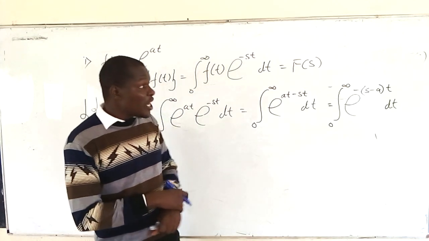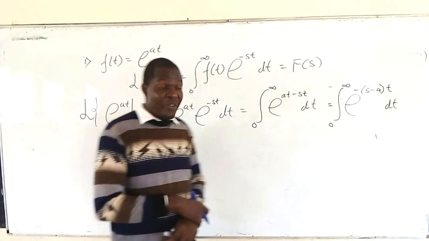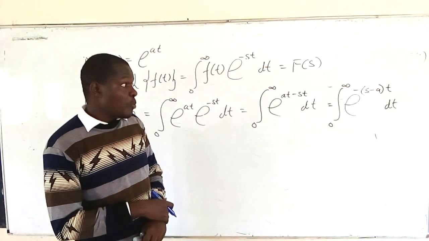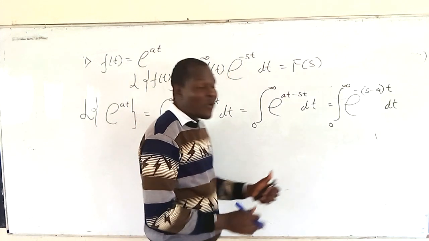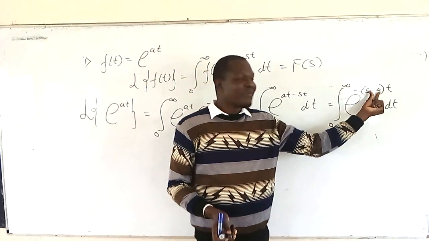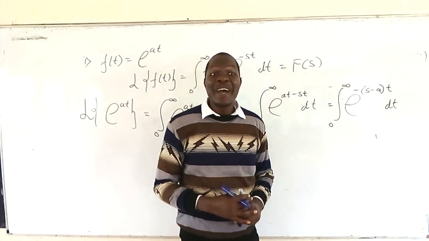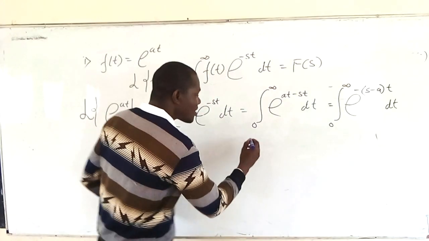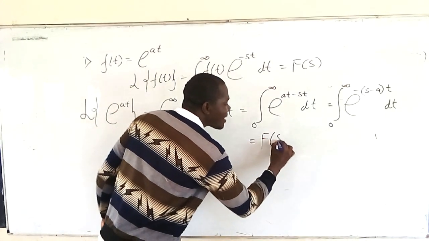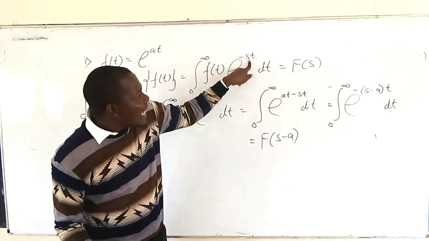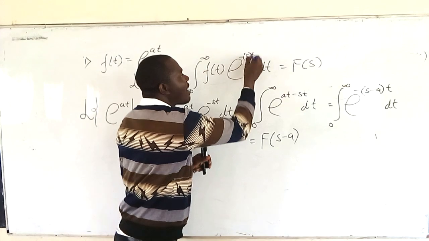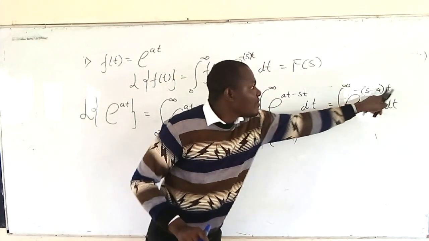By definition, this is a case of the shift theorem. You can see the position where s is occupied by definition. What is now occupying that position? s minus a. Meaning this is supposed to give you F of s minus a, because inside this bracket, where we have s, we now have s minus a, and t is outside.